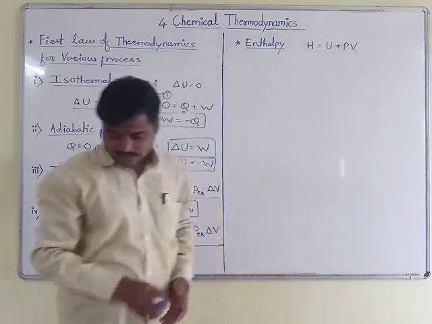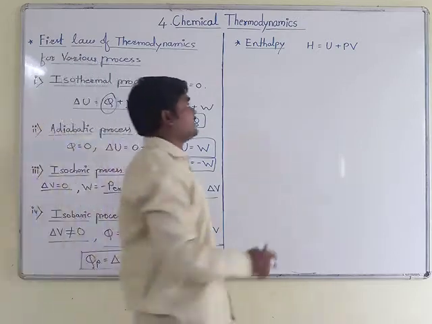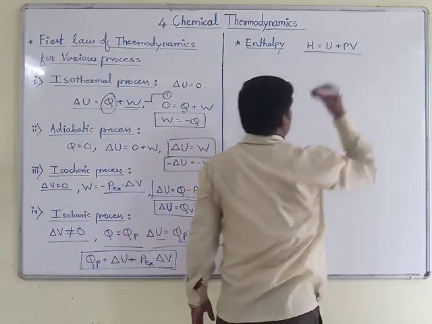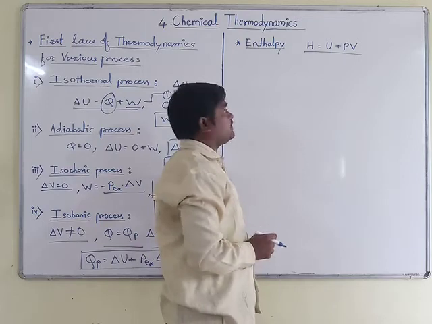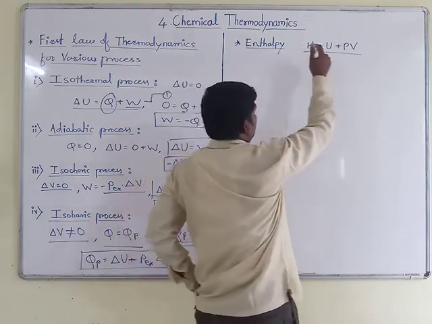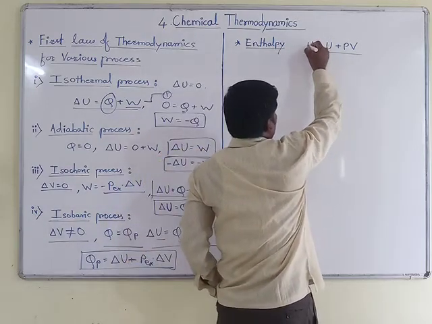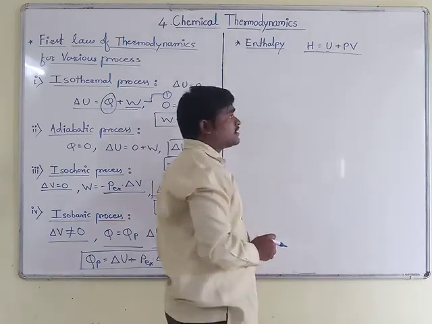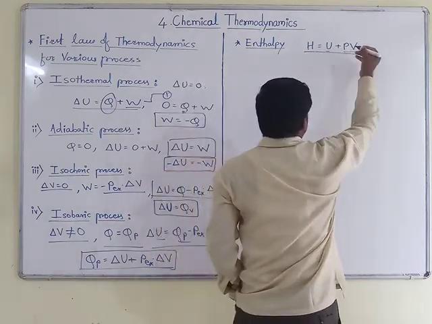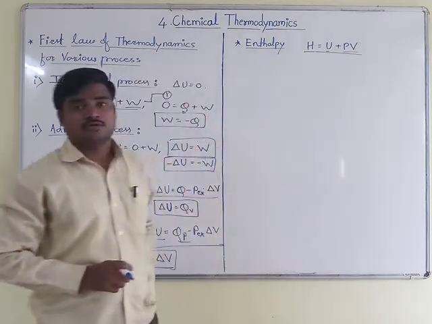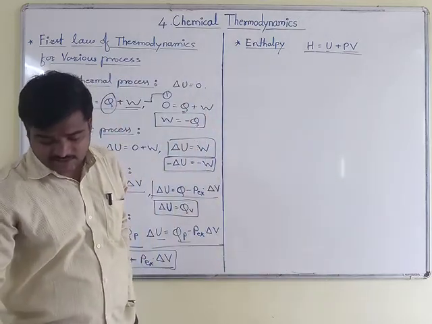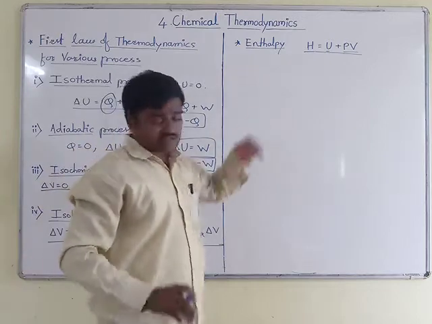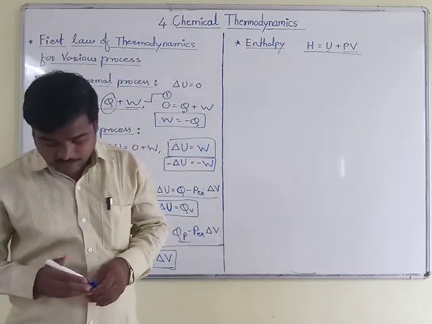I will repeat the definition once again: enthalpy H is the sum of internal energy and the pressure-volume change which is taking place. So this is nothing but the enthalpy.